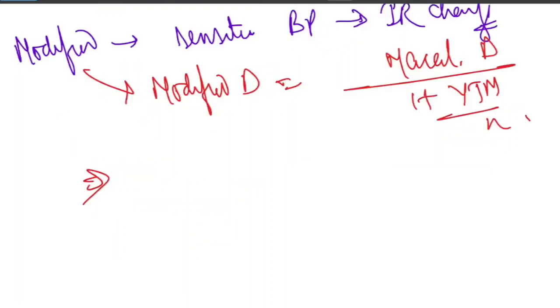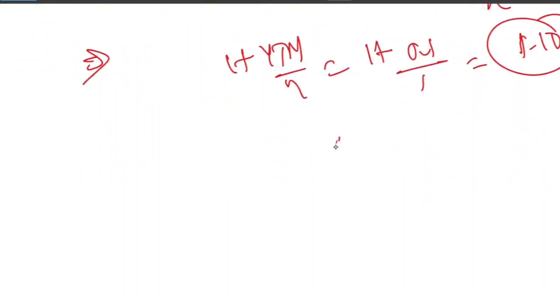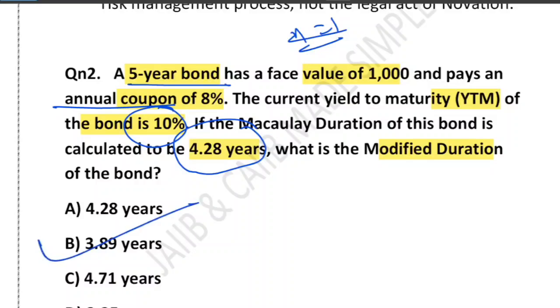So if you look at the denominator, we have 1 plus YTM upon N. So 1 plus 0.1 upon 1, which is 1.10. That is our denominator, and we have to divide the Macaulay duration by this 1.10. So 4.28 divided by 1.10 will give us 3.89 years approx. So the correct answer to this question is obviously 3.89 years. It was a very easy question. You just have to apply the formula and get the answer.